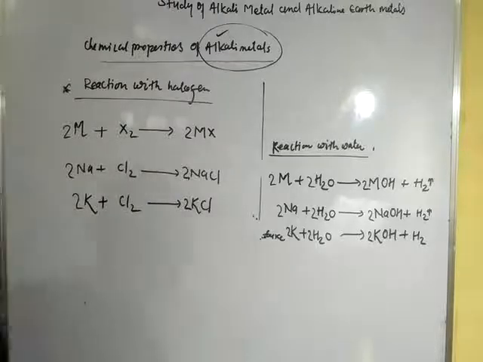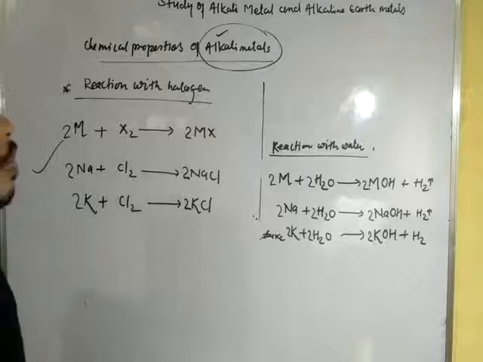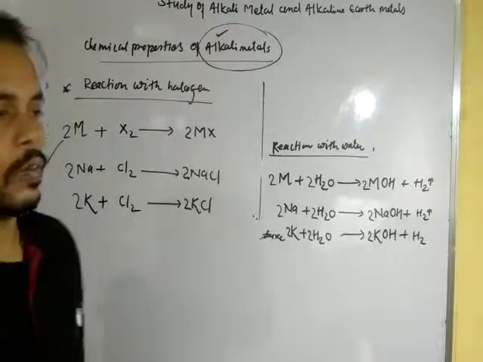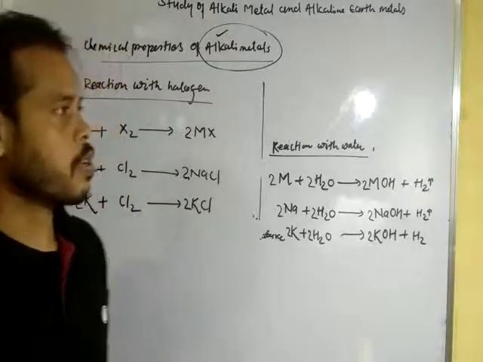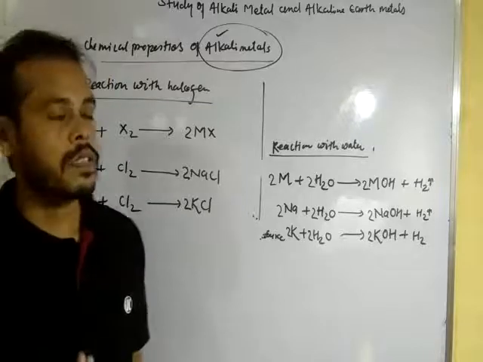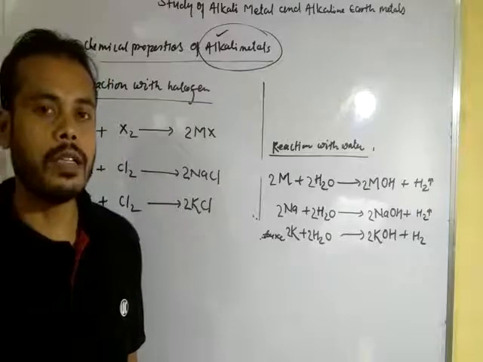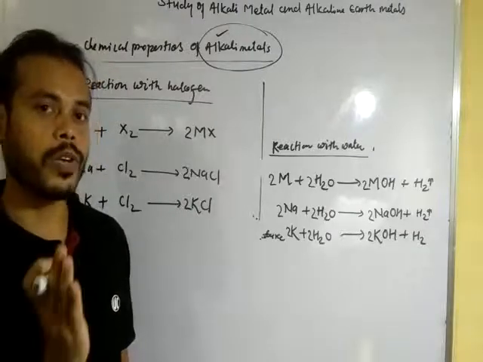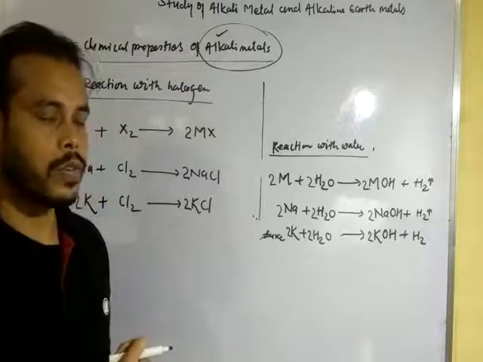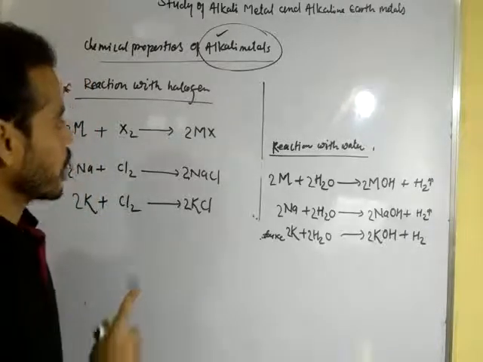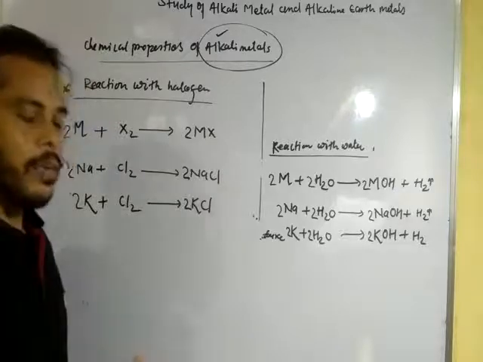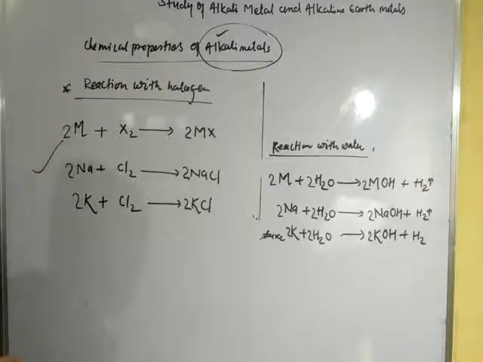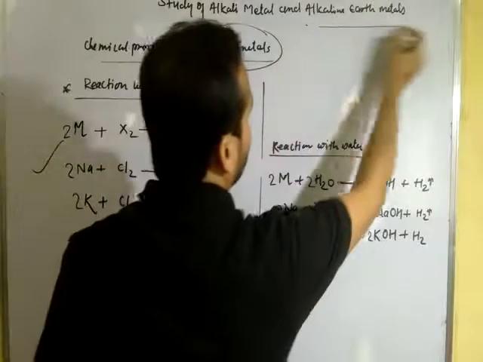Okay, dear student, these are the chemical properties, and also we have seen the physical properties. How do they vary from top to bottom? One thing is, dear student, in the case of alkali metals, the size of alkali metals is larger than the other elements of the respective periods. Okay, dear student, that means the alkali metals have larger size. Now, I'm going to tell you about alkaline earth metals.